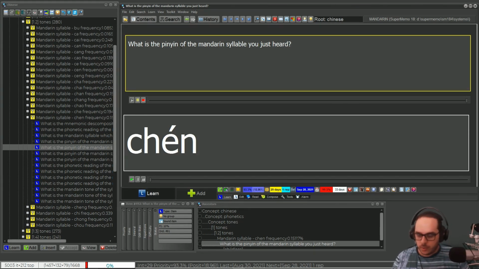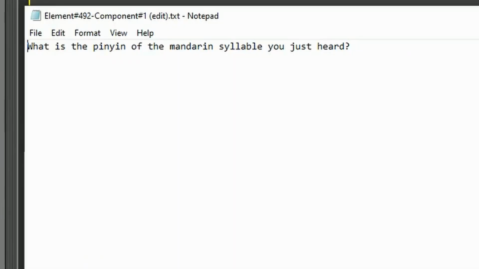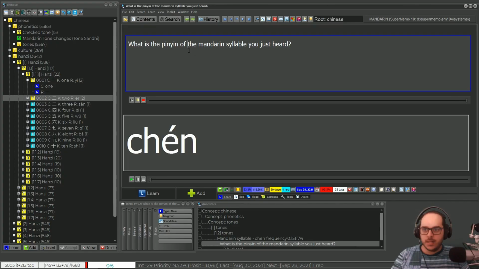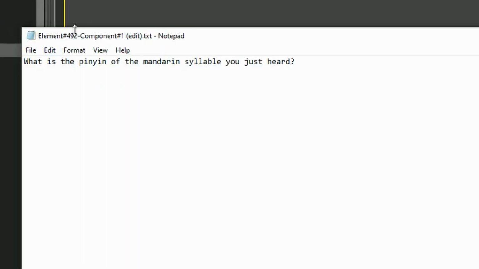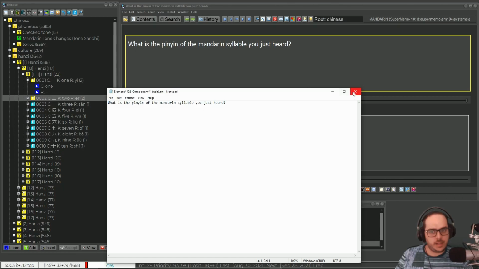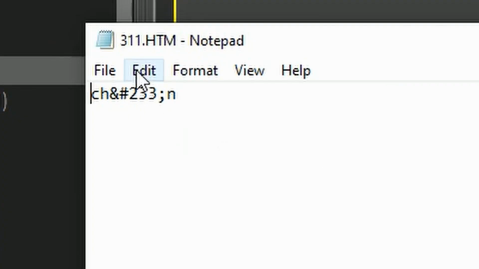If I press Ctrl-Shift F6, I get the source. Oh, how come it's a TXT file instead of an HTML? Where is this file? Look at that. It says element, the number of the element, and component 1. Where is this in my system? It's not a number. Usually you only get a number, like this one here, look, it's a number.